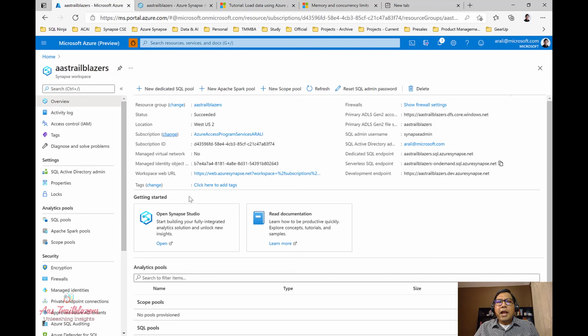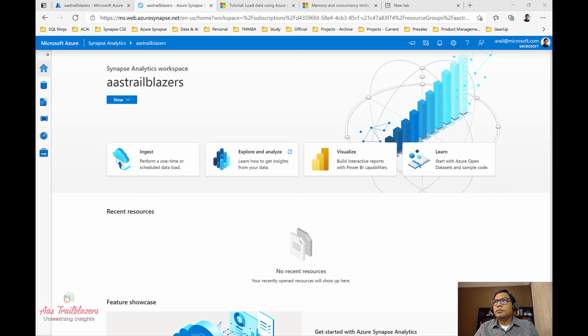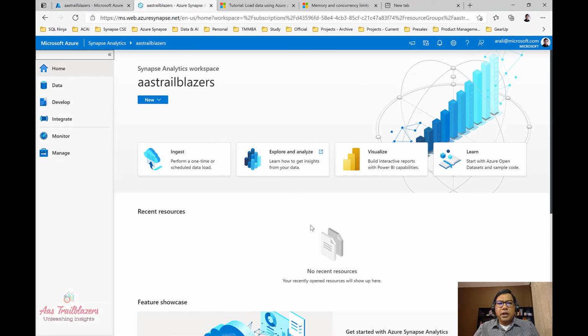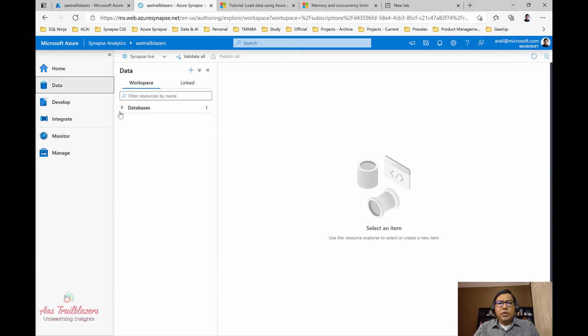With that, let's get started and go to the Synapse Studio. And this is how Synapse Studio looks. On the home page, you'll see there are multiple options on the left side. Let's go to data, and on the data page we'll see the databases that we have created so far. In our case, we have created one database.